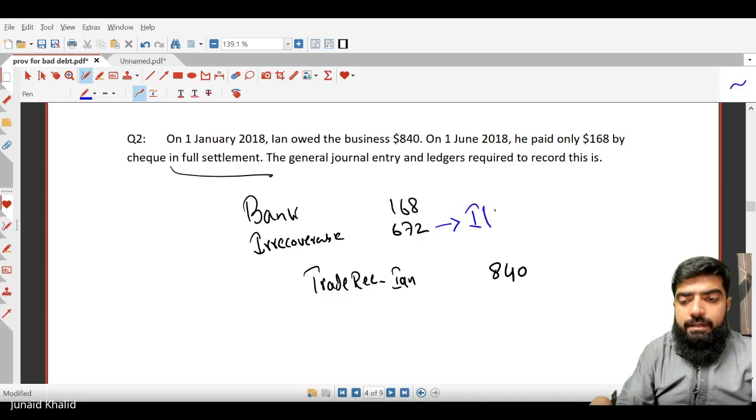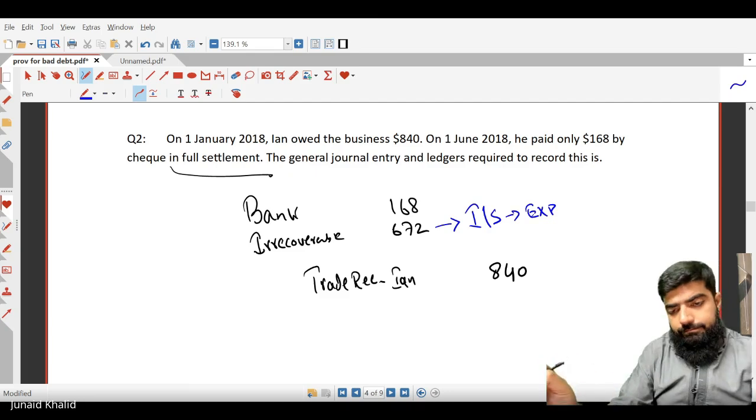We would say bad debt is debited by 672. This amount will be recorded in the income statement as an expense, right? Yes, pretty sure it's going to be recorded like this.